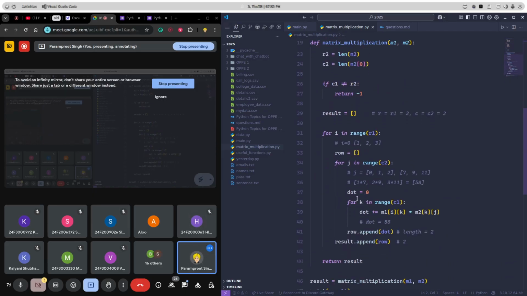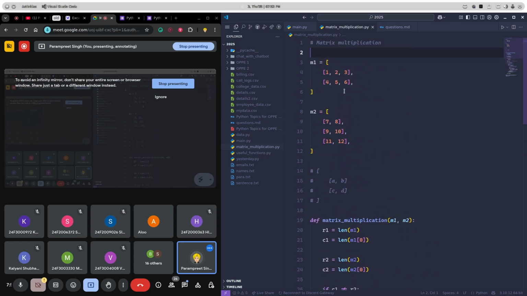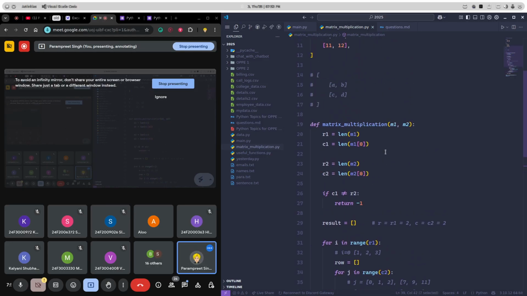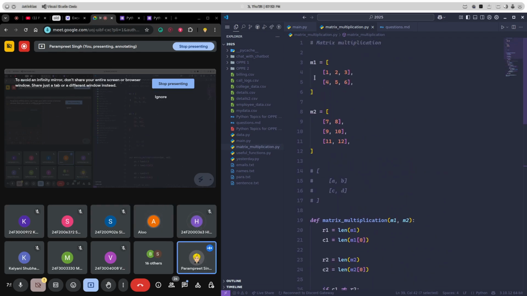The K part is to find that common thing. Here we need to multiply this row with this particular column, and the common thing is that the number of elements in this row and the number of elements in this column are the same. So K is to find that, the number of columns in m1 and the number of rows in m2. K is the link. K एक link की तरह काम कर रहा है. K is helping for the indexes mainly.